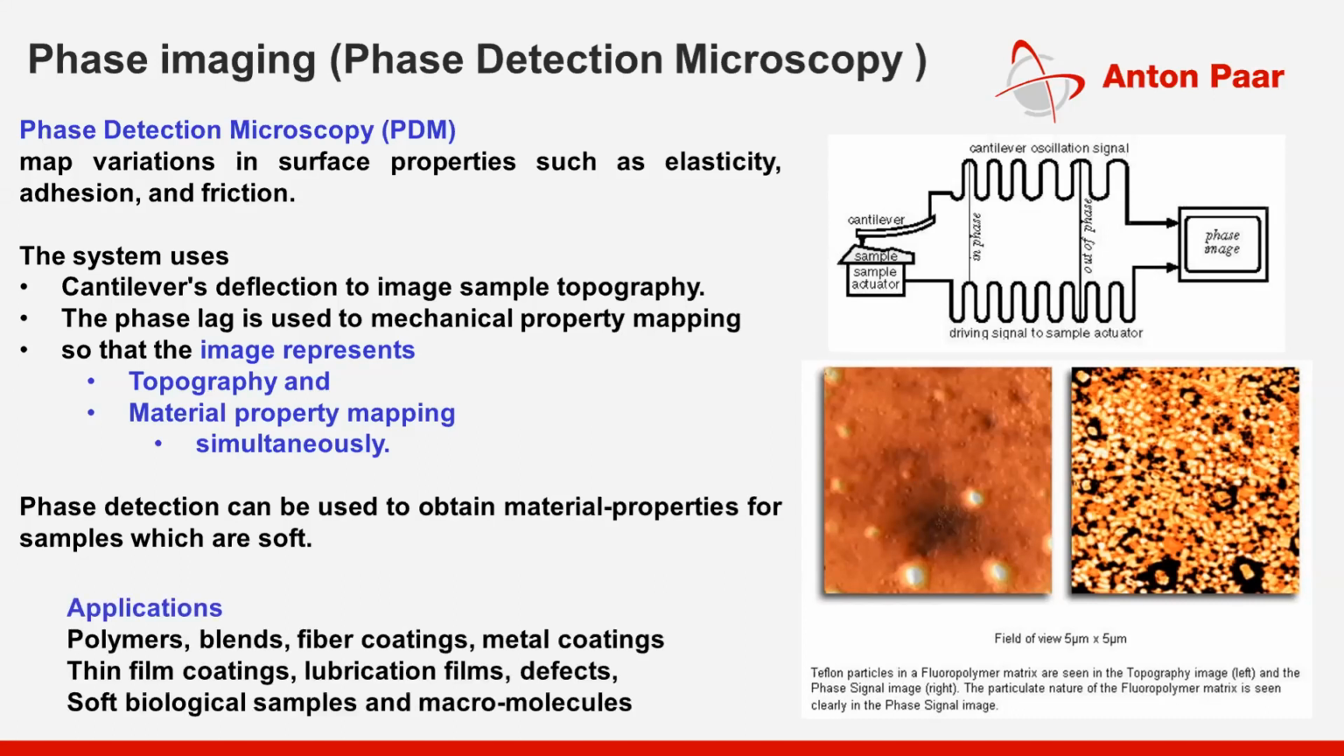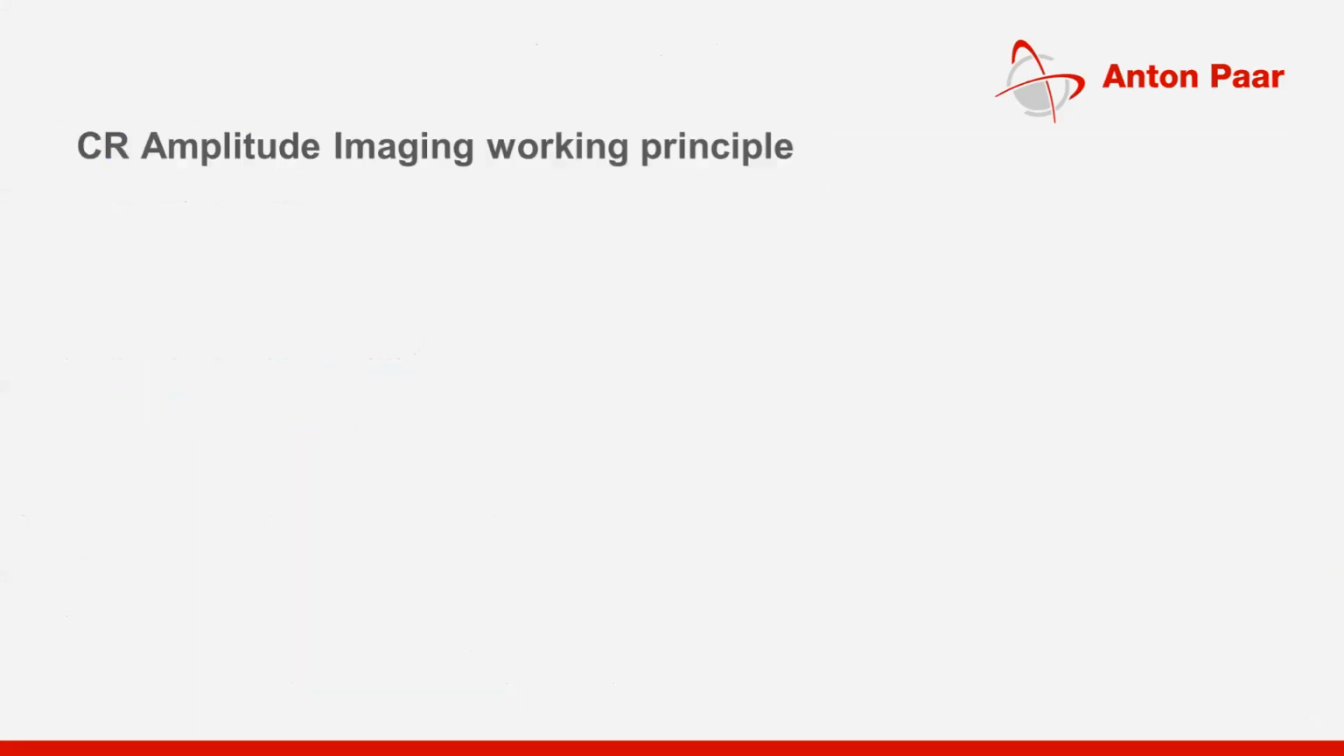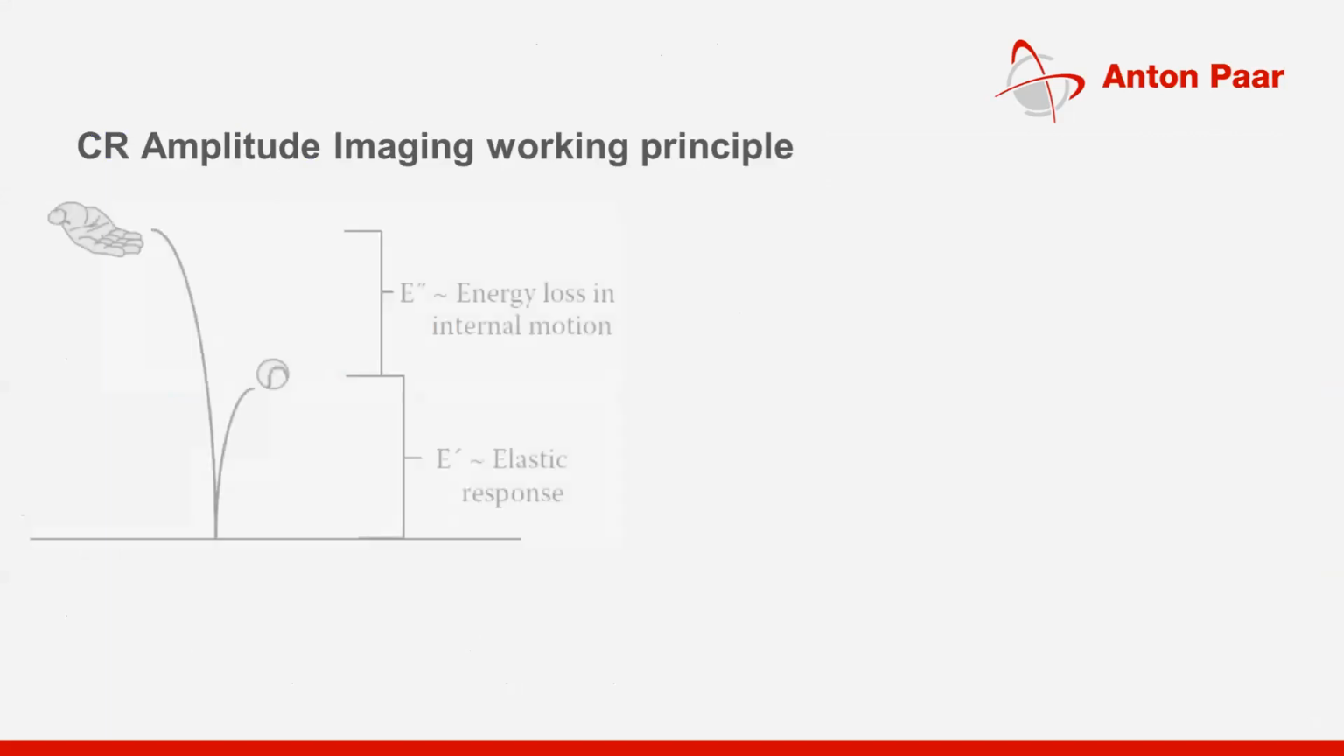Applications of this mode are for polymers, blends, fiber coatings, metal coatings, thin film coatings, lubrication films, defects, soft biological samples and micromolecules. Phase detection can be used to obtain material properties for samples which are soft, because it is in contact mode. How does it work?